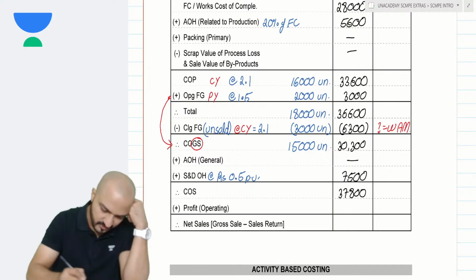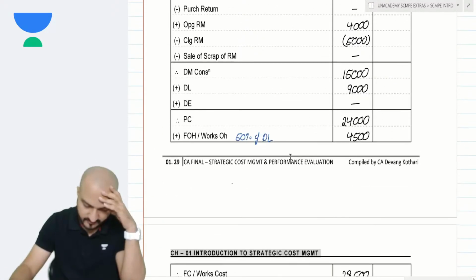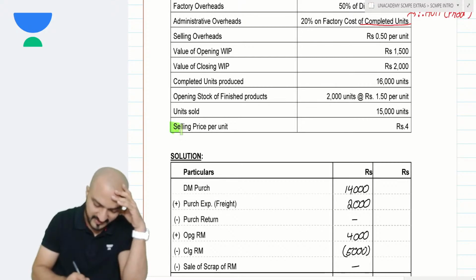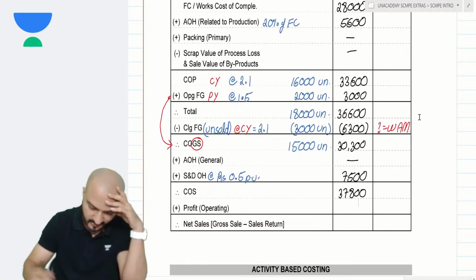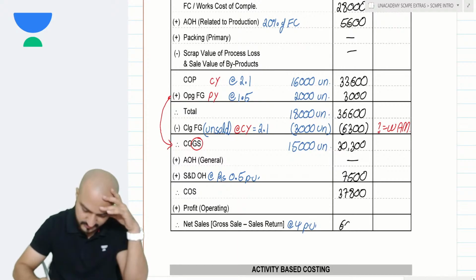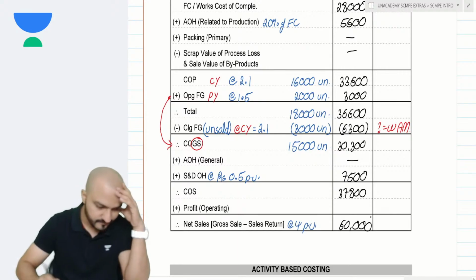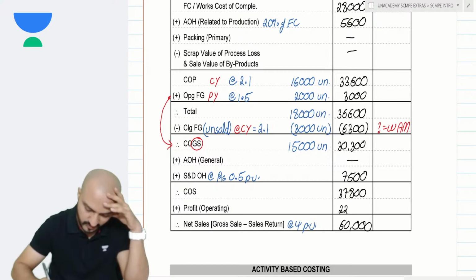So 37,800 becomes my total cost of sales. Compare that with the sales. Sales, you are given selling price per unit, you are given 4 rupees, and sales units you have is 15,000. So 15,000 units sold at the price of 4 per unit makes my sales value as 60,000. So profit turns out to be 22,200.